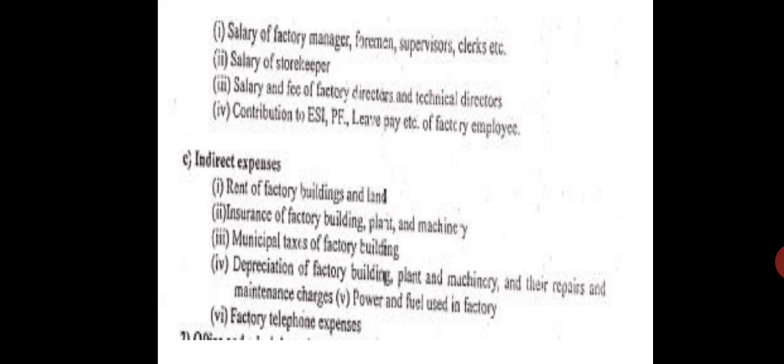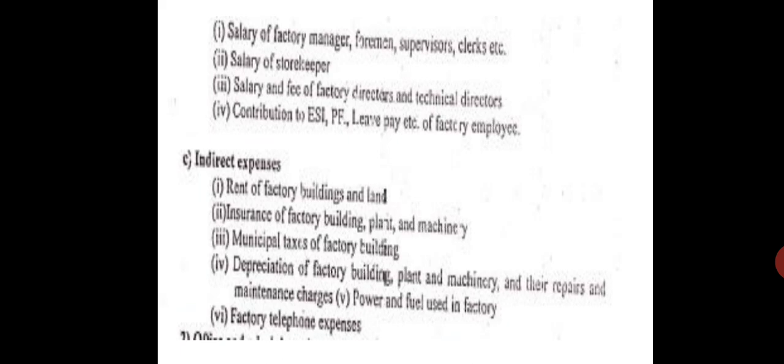They are not manufacturing the compound. Then there are storekeepers, timekeepers, salary and fee of factory directors and other technical directors, and contribution to the ESI, that is Employee State Insurance Act, then Provident Fund, PF, leave pay, etc. So these are all indirect wages, which you can't attribute to any particular product or service.